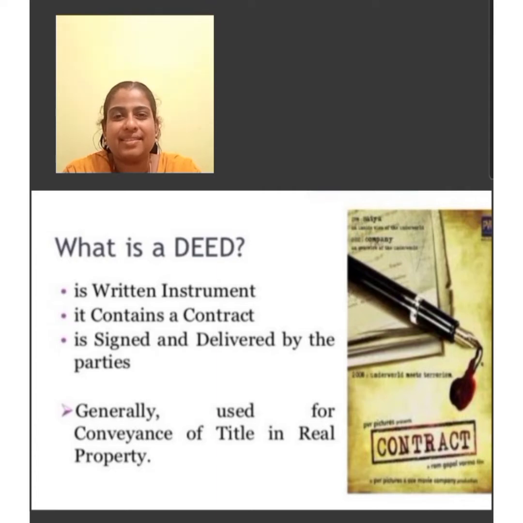Today in the second module, we are going to learn about the term partnership deed. Partnership comes into existence by written or oral agreement. The written agreement between the partners is known as partnership deed. It helps to avoid any disputes among the partners. The written agreement or written document is known as partnership deed.